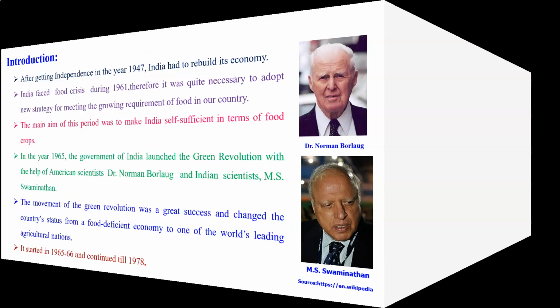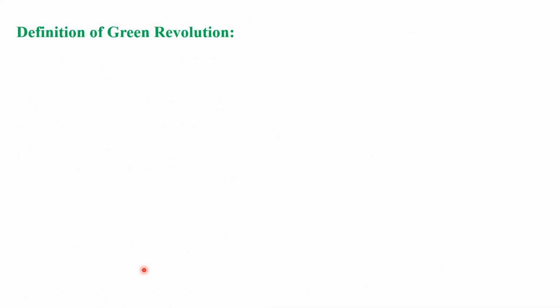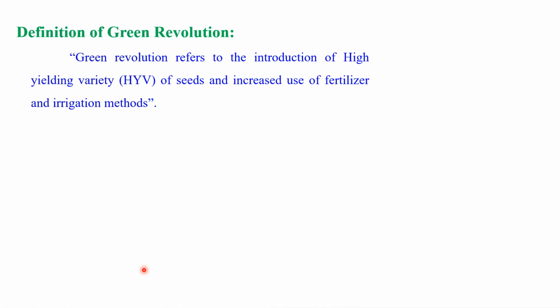Dear student, let us talk about what we mean by Green Revolution through its various definitions. Let us see the first definition. Green Revolution refers to the introduction of high yielding varieties of seeds and increased use of fertilizer and irrigation methods.